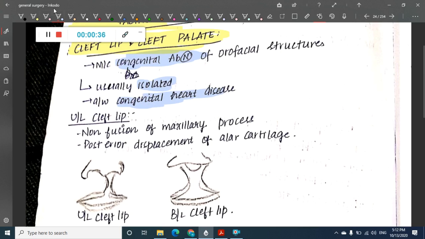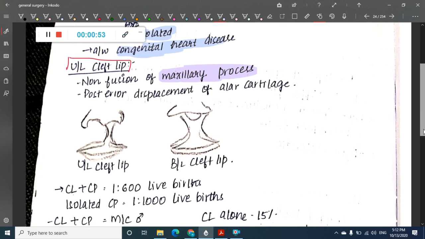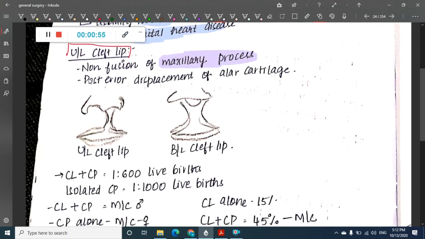In the cleft lip, this mainly occurs due to the non-fusion of maxillary processes. Whenever there is non-fusion of the two maxillary processes, that results in the cleft lip. Posterior displacement of the alar cartilage also occurs in cleft lip. This is the unilateral cleft lip, this is the bilateral cleft lip.